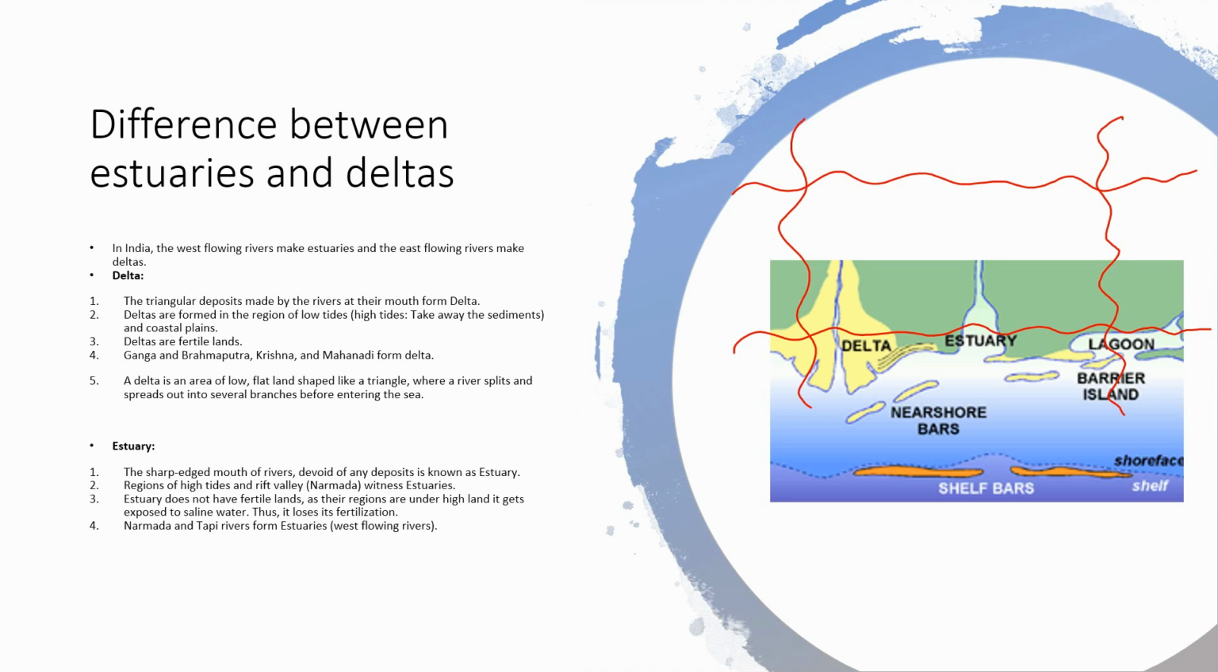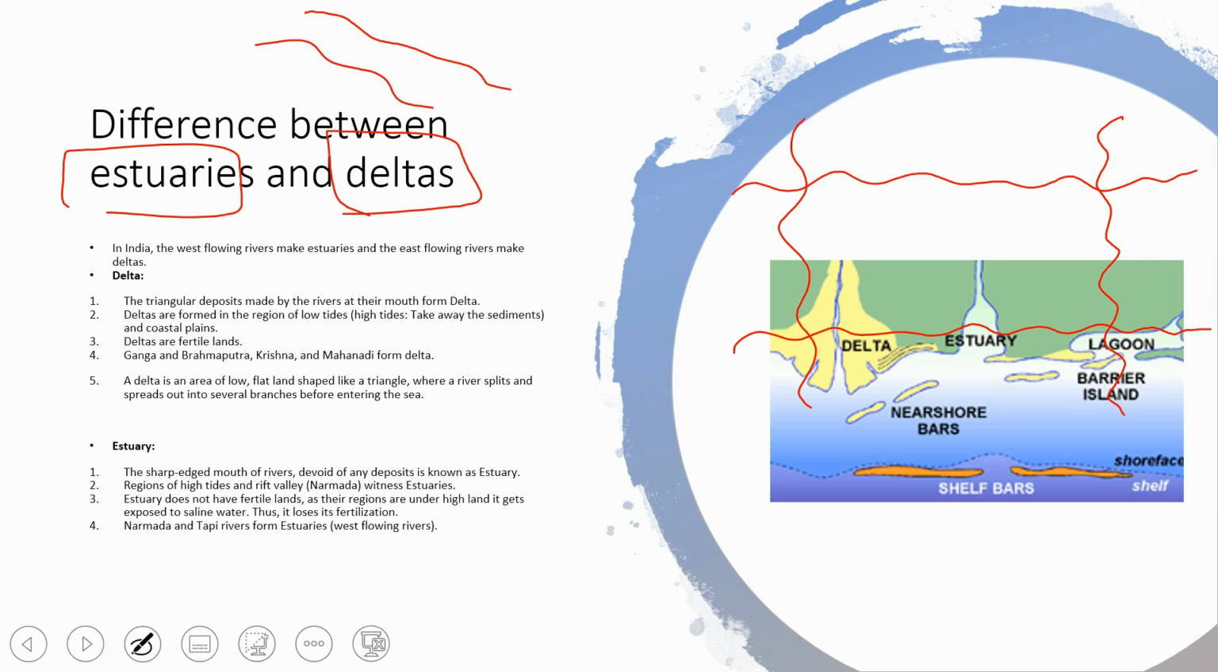Let us move forward. What do you understand by estuaries and deltas? How will you differentiate between these two terms? See, delta is something like when a river flows, it carries lots of sediments with it. Like when a river flows in this manner.